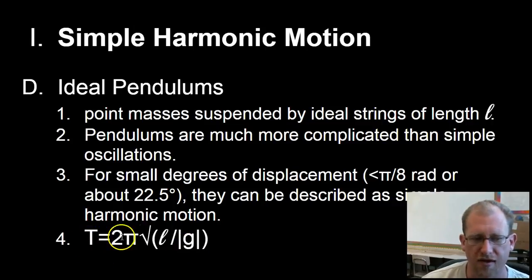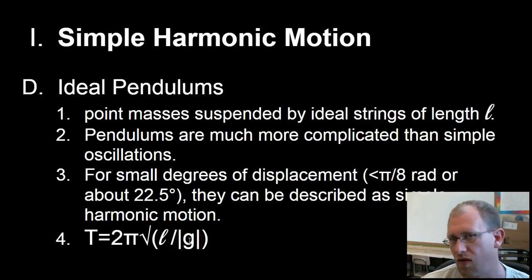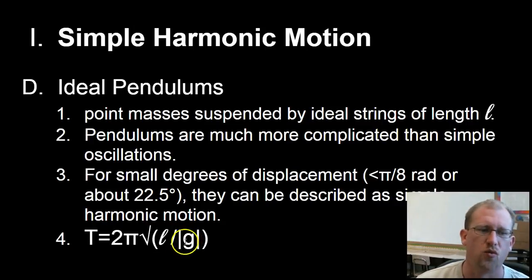Now notice that nothing in here is a variable except L. Pi, as we know, is just a stand-in for a number. g is a stand-in for a number, right? We don't have to ask what is pi, what is g. We just need to know what L is, which means that the only thing that controls the period of a pendulum is the length from its support to its center of mass.